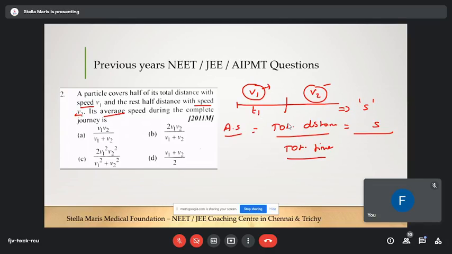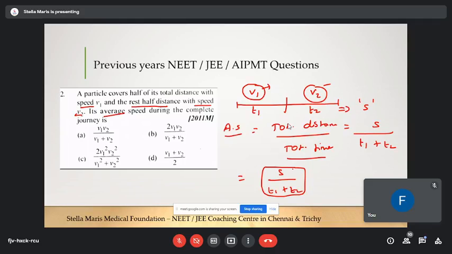Similarly, to cover the rest of the distance there will be a time taken, so I'm naming it t2. Then what will be the total time taken? t1 plus t2. So average speed is nothing but S by t1 plus t2. You are clear till this?